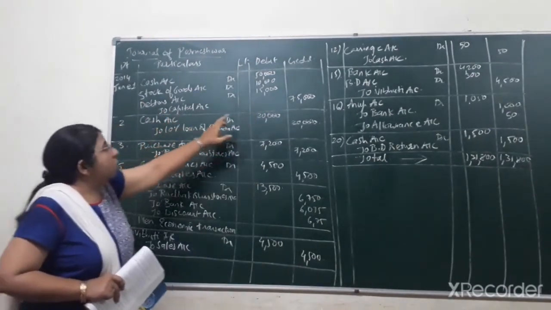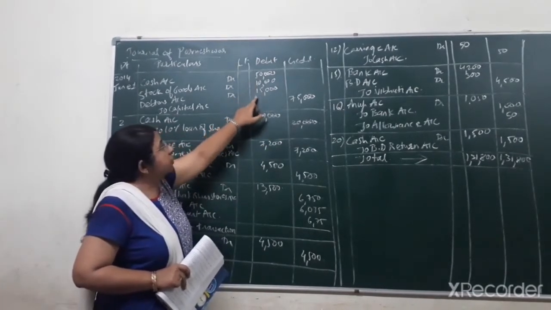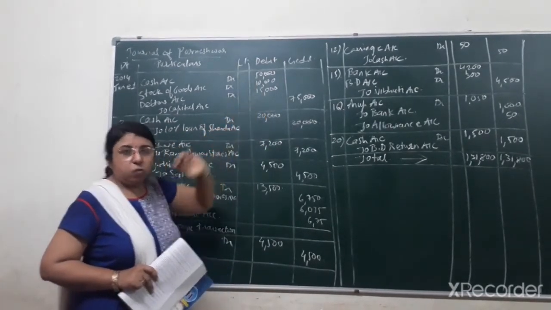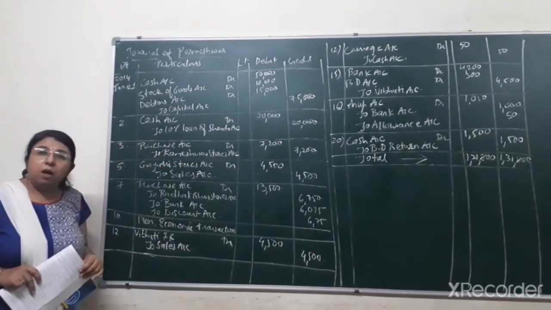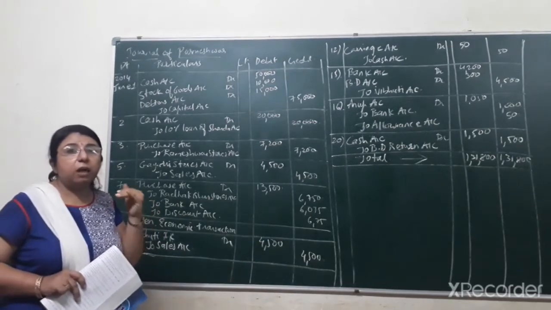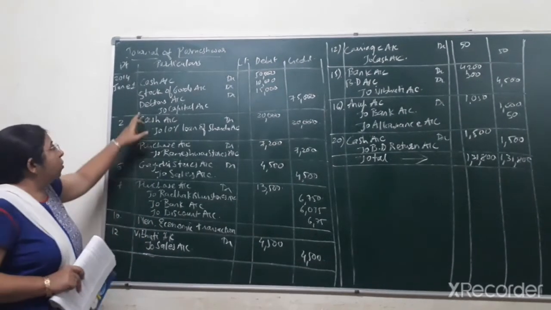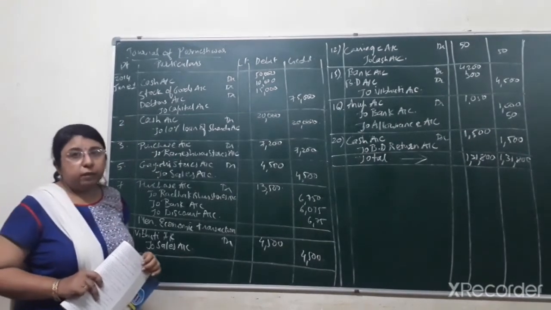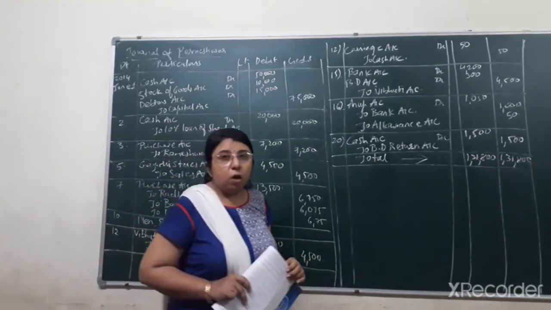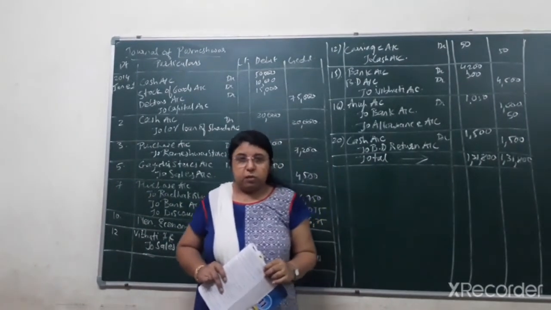To capital account credit, that is 75,000, that is total of 50 plus 10, 60, and 60 plus 15, that is 75,000. Always capital will be having a credit balance because that is the amount of fund that he is investing in the business while starting or commencing the business. After the end of the journal entry, you have to write the narration, that is being the owner brings cash, stock of goods and debtors in the business.